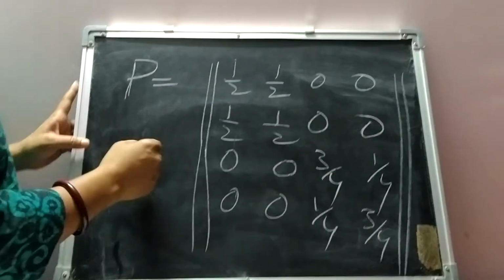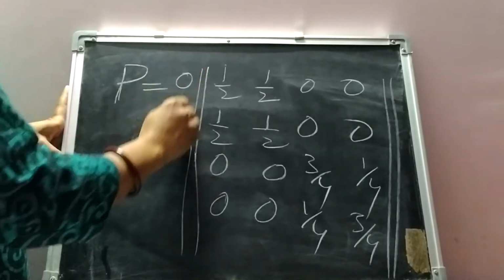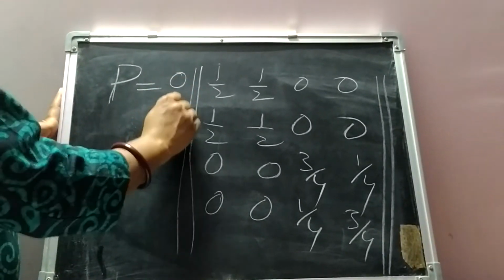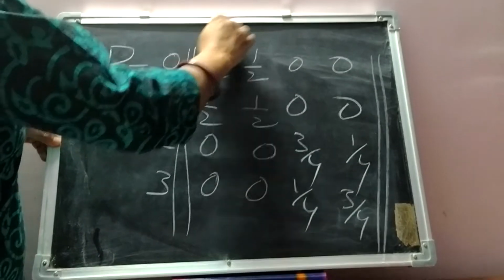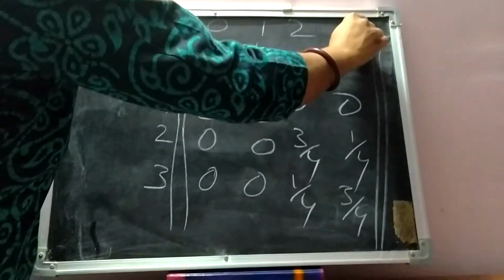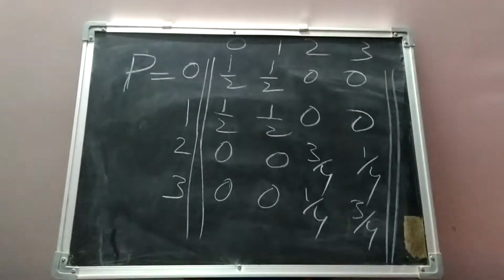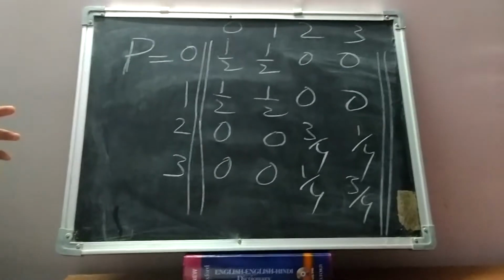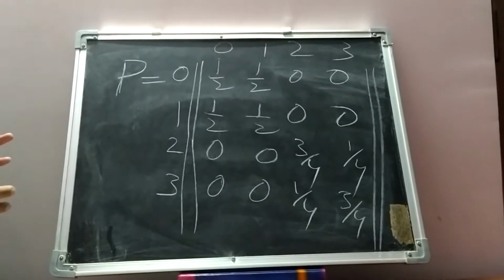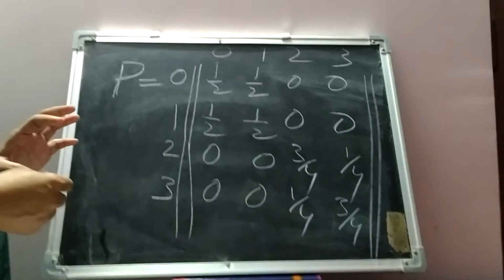So here in this transition probability matrix, first we code the states. Let it be 0, 1, 2, 3. This is for i and this is for j, 0, 1, 2, 3. Now we have to find out the equivalence classes. So we remind that equivalence classes consist of all the states that communicate with each other. So try to identify them.